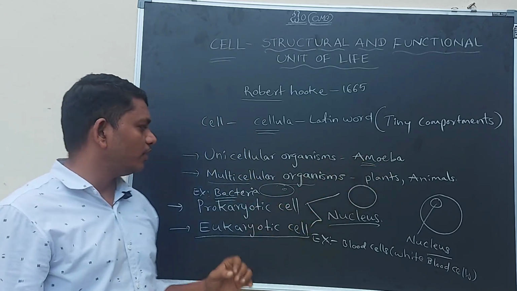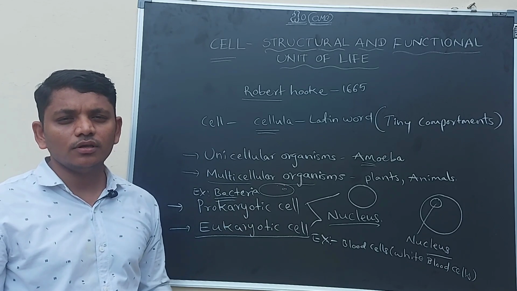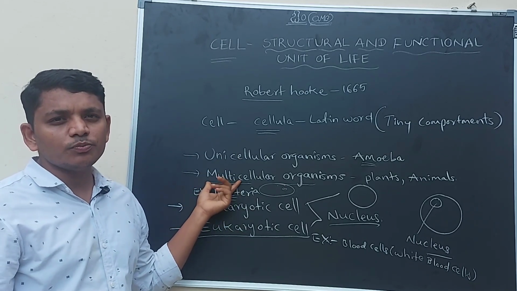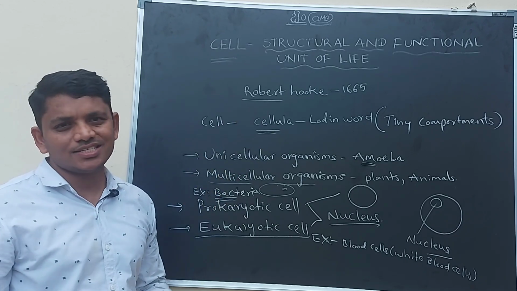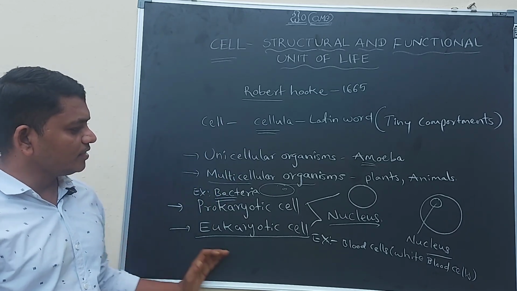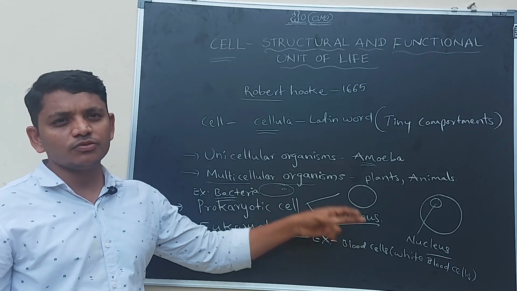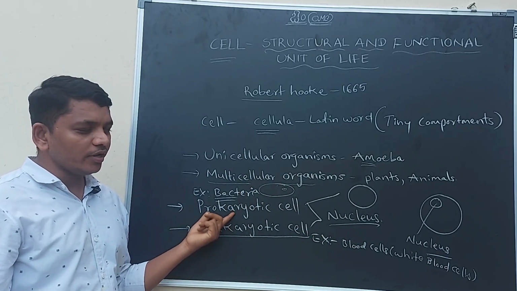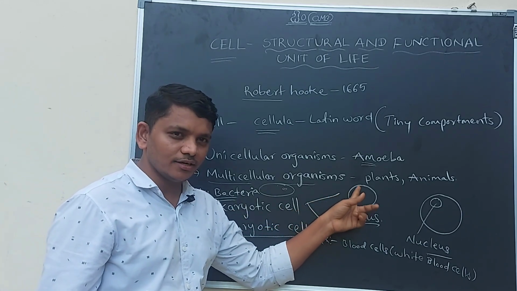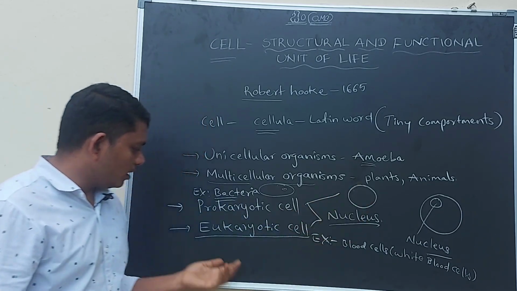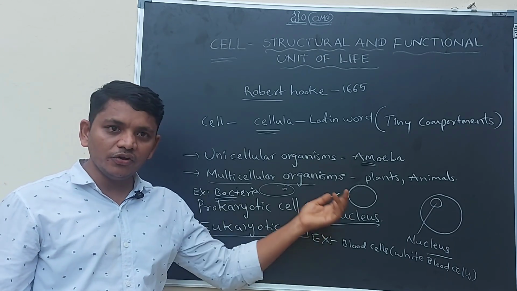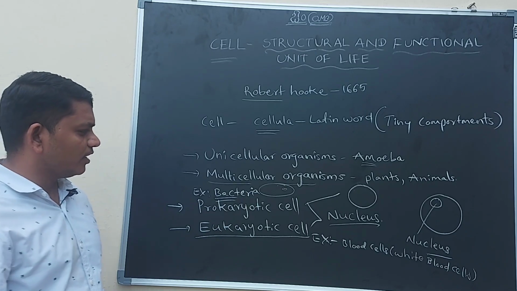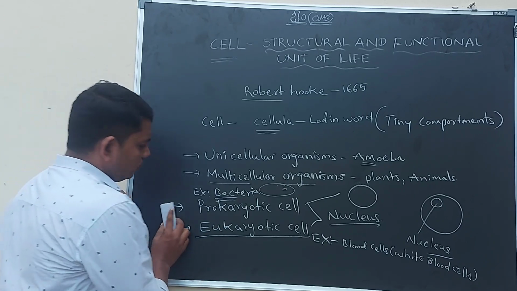Best example is amoeba. And multicellular organisms, best example is plants and animals, which means the organism made up of more than 2 cells, right. And on the presence of the nucleus, the cells are classified in 2 types, prokaryotic cells and eukaryotic cells. In the prokaryotic cell, there is no nucleus in the cell, and in the eukaryotic cell, there is a nucleus within the cell. That is a classification of the cells on the basis of nucleus.